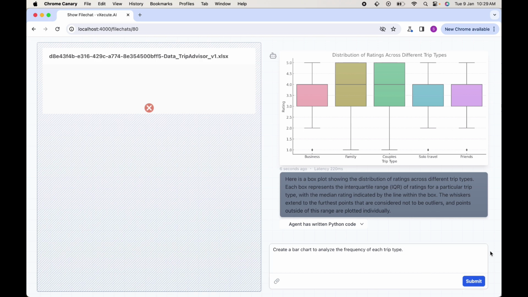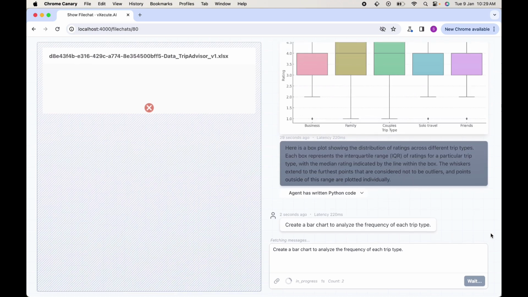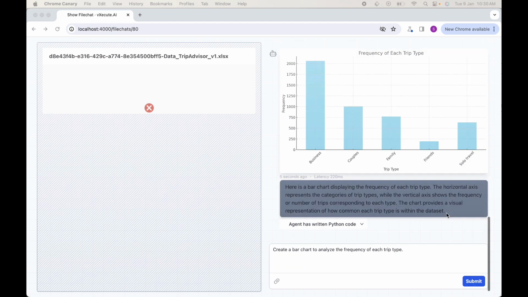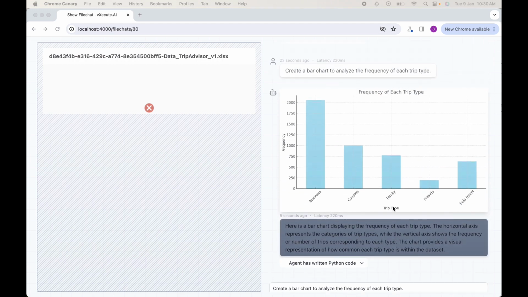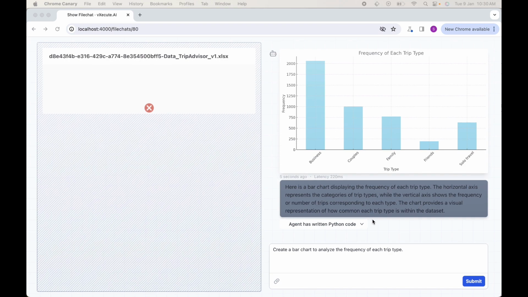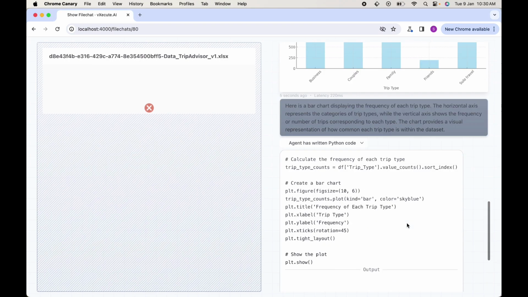Excellent. Let's get it to create a bar chart to analyze the frequency of each trip type. A big advantage with this agent is it can write as many programs as I want without being fussy or getting tired. Very good. Business travels seem to be the most common trip type. If we want to, we can look at the code, but let's continue with our questions.